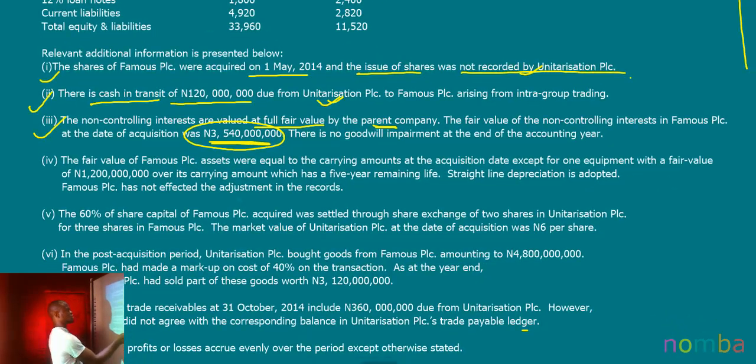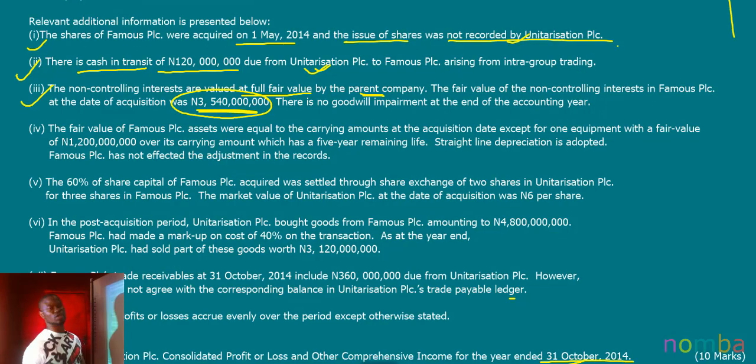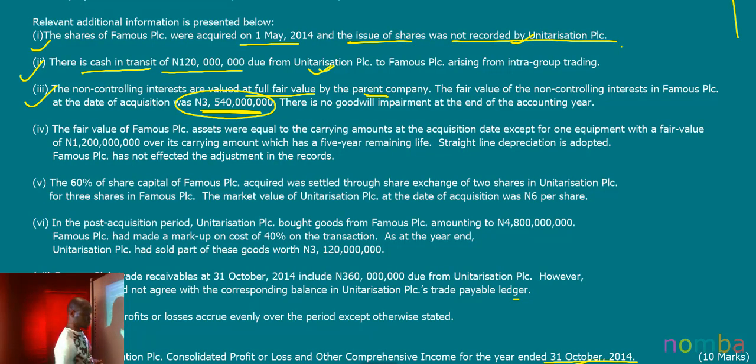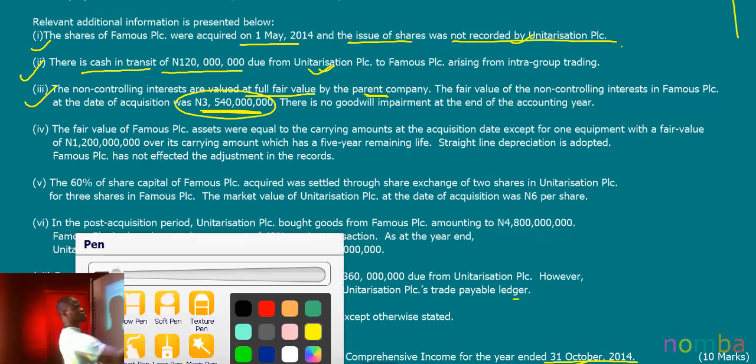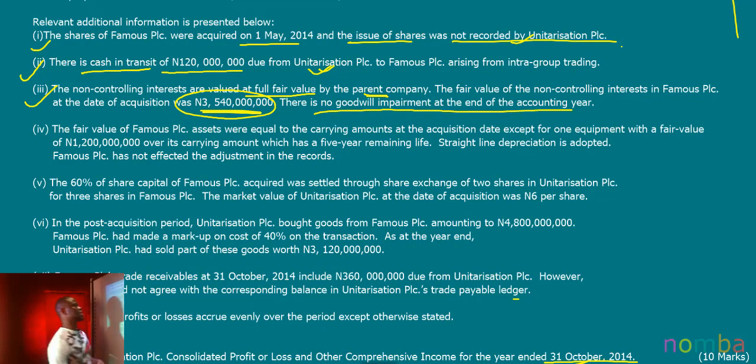Now, this question told us that NCI is measured at full fair value. I'm sure by now you should know that NCI could either be measured at proportionate share of the subsidiary's net assets, or it could be measured at full fair value. In this case, it is measured at full fair value, and the value was given to us in this question. And they also told us that there is no goodwill impairment at the end of the accounting period.